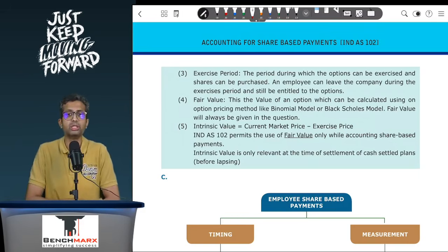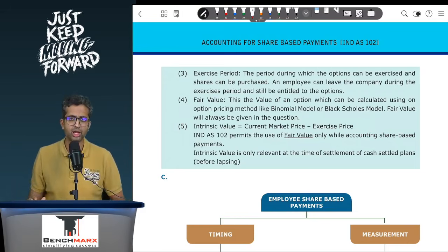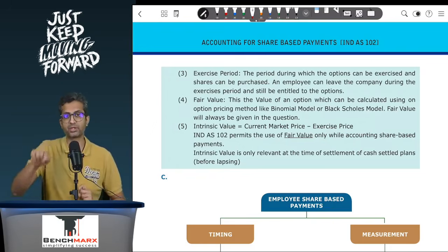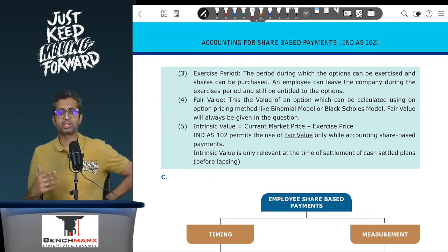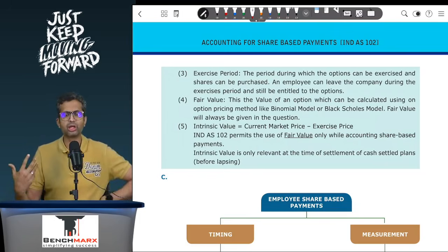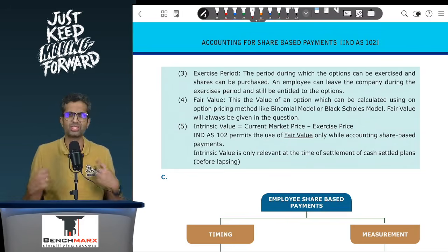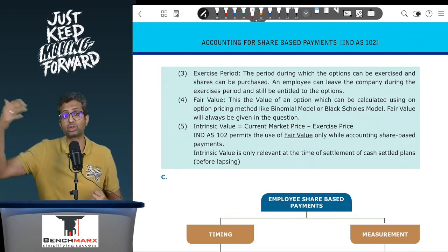So let us say the options are granted on 1st April 24 with a vesting period of 3 years, that is they vest on 31st March 27. If on 1st April 2024, that is on the grant date, the market price of the share is 80 rupees and the exercise price is, let us say, 50 rupees, the intrinsic value on 1st April 24 will be 30. 80 minus 50, that is equal to 30. However, Ind AS 102 says that to measure the benefit for the employee based on the value on 1st April 24 is wrong, because the employee will not be getting the benefits on 1st April 24. He will get it on 31st March 27.